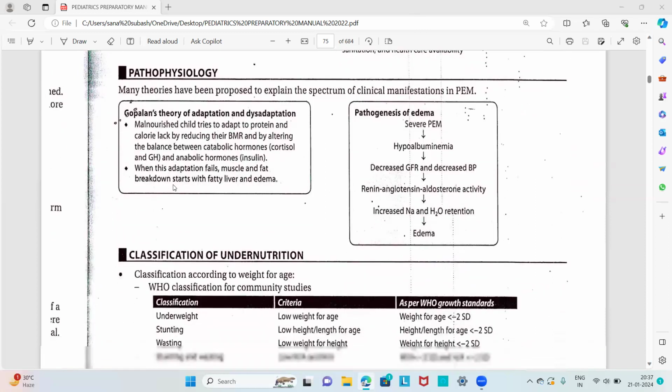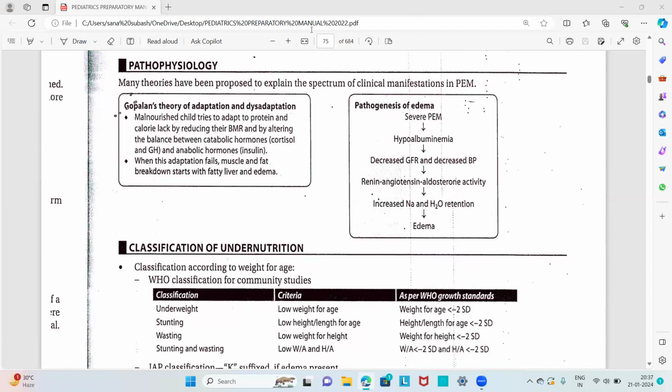Then about the pathophysiology, many theories have been proposed to explain the spectrum of clinical manifestations in protein energy malnutrition. One of the theories is Gopalan's theory of adaptation and dysadaptation. The malnourished child tries to adapt to protein and calorie lack by reducing the basal metabolic rate, and by altering the balance between catabolic hormones, that is cortisol, and anabolic hormones like insulin. When this adaptation fails, muscle and fat breakdown starts, with fatty liver and edema.